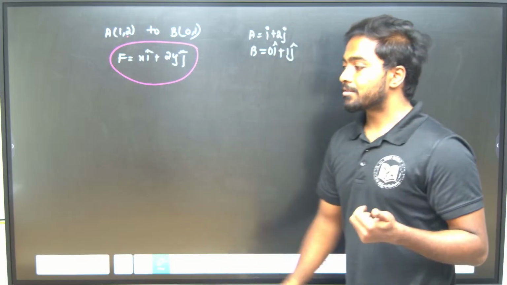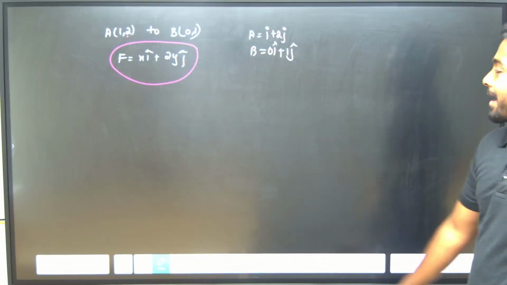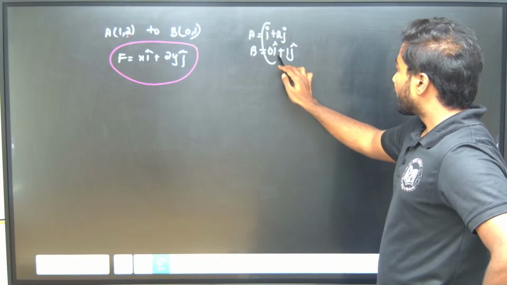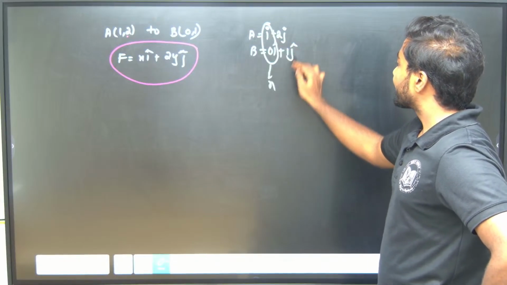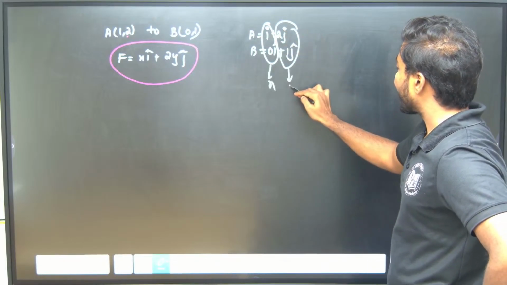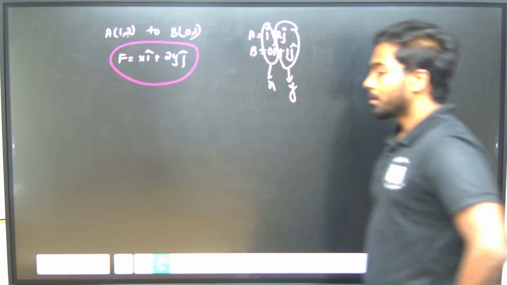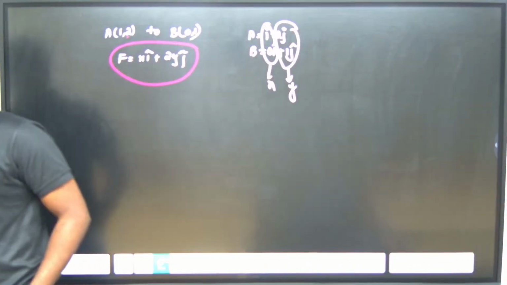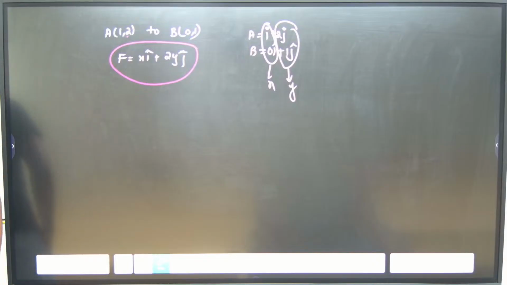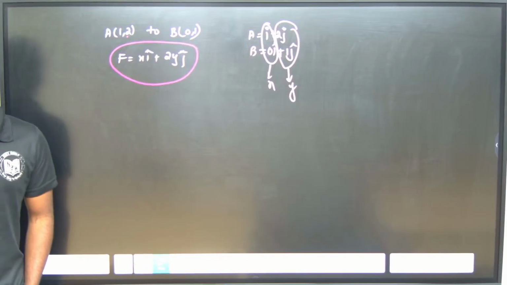The i cap points are for the x axis and the j cap points are for the y axis. Now what should we do?